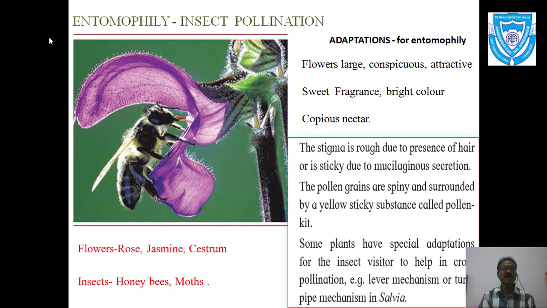Next thing is about the stamens. Stamens have the anther, and in the anther pollen grains are produced.